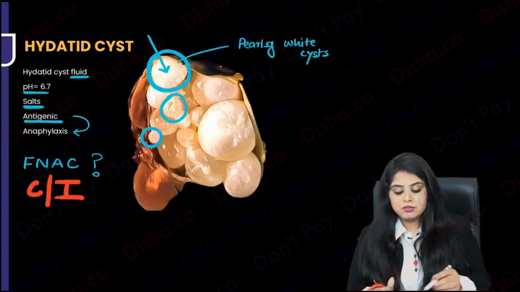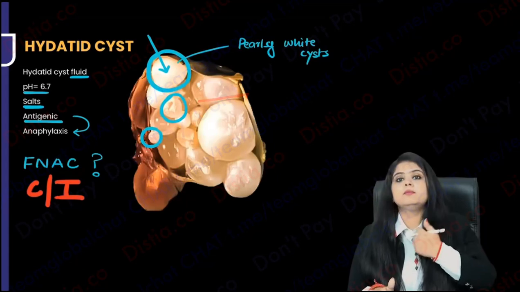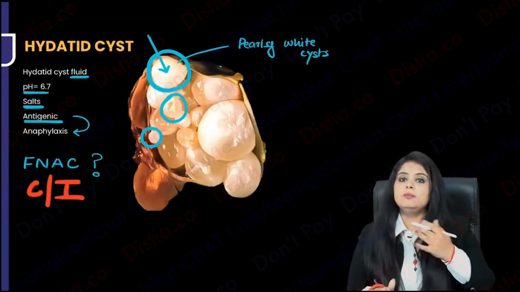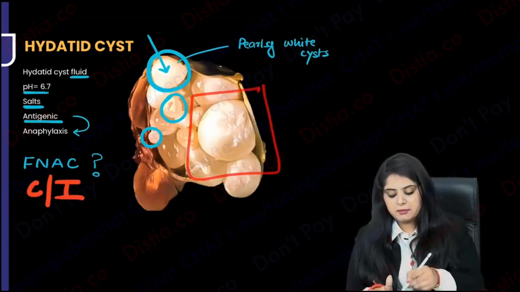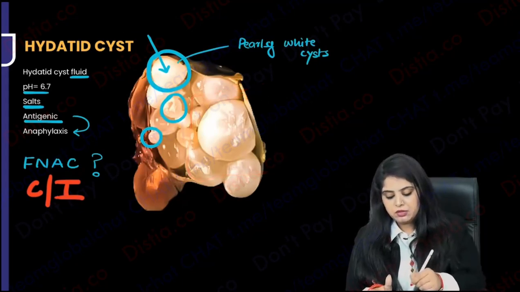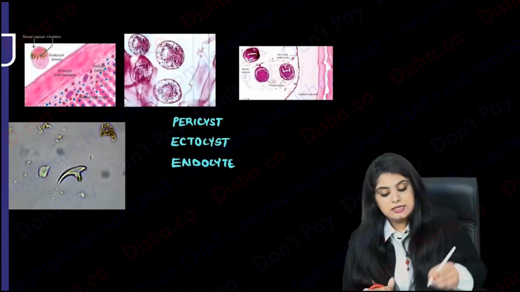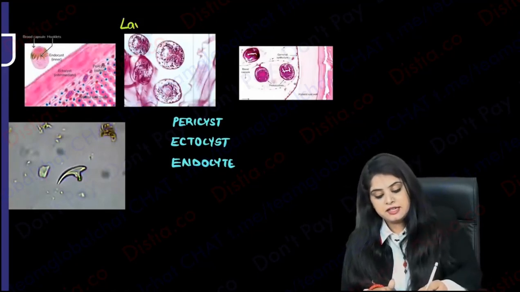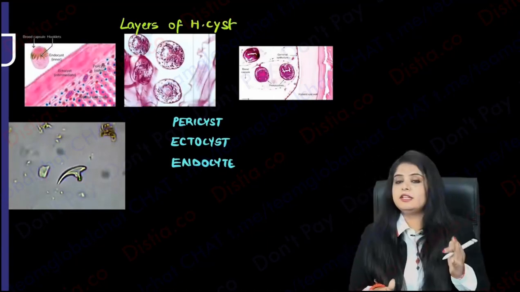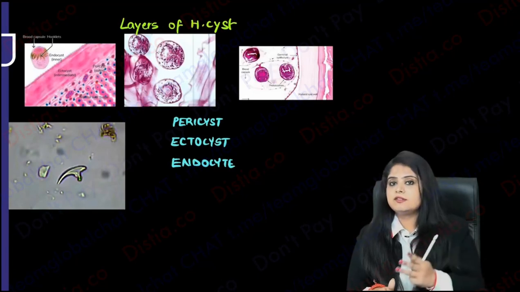But now I want to ask you, if you just surgically remove it, without puncturing, removing it completely, and you look at this under the microscope, how is it going to look? What are the layers of hydatid cyst that you notice? I see there are 3 layers: pericyst, ectocyst, endocyst.